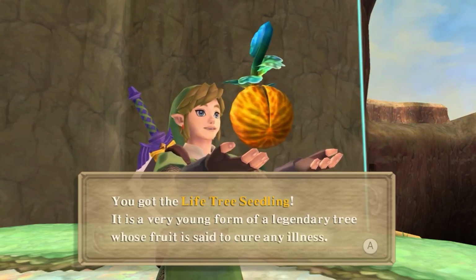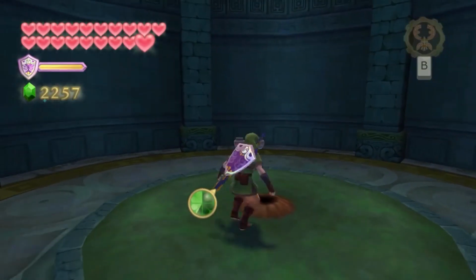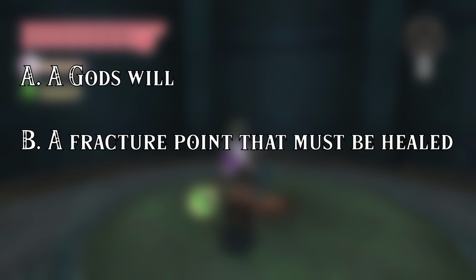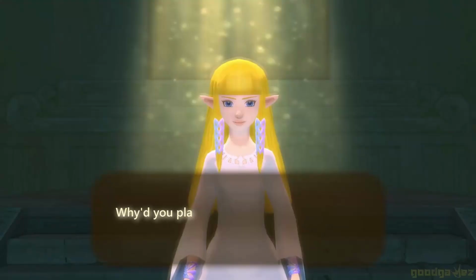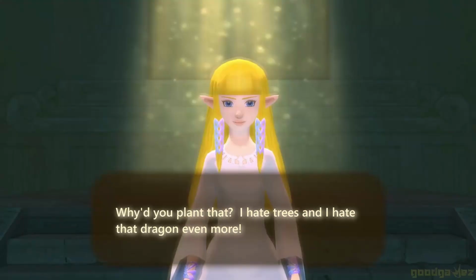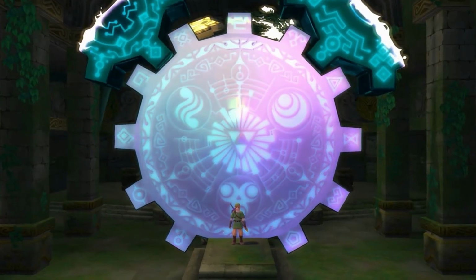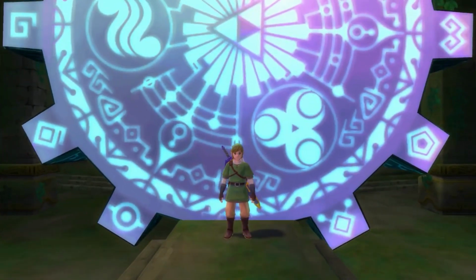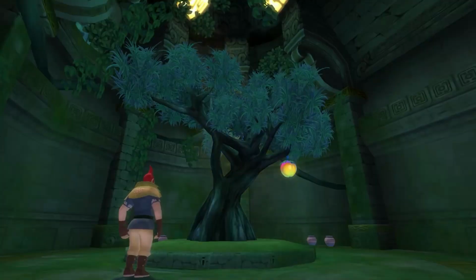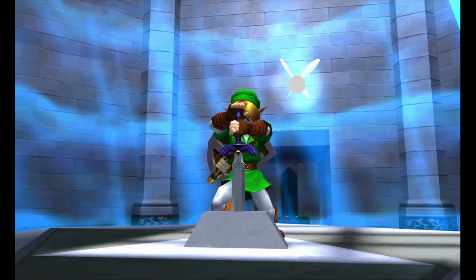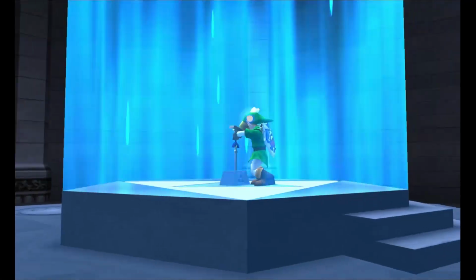Next, let's look at the life tree seedling. Is planting the life seedling in the Sealed Grounds temple past A, a god's will, B, a fracture point that must be healed, or C, a complete break of continuity that causes a timeline split? Yep, B it is. We know this is not part of Hylia's plan, as it is an optional side quest, and we know continuity can be restored by having the tree appear in the future. So we should expect the tree to just appear in the future, and the timeline not to split. All time travel that takes place in Zelda canon follows these rules.